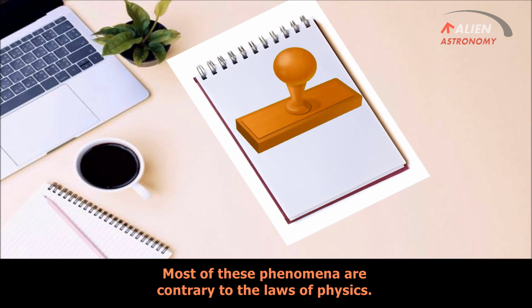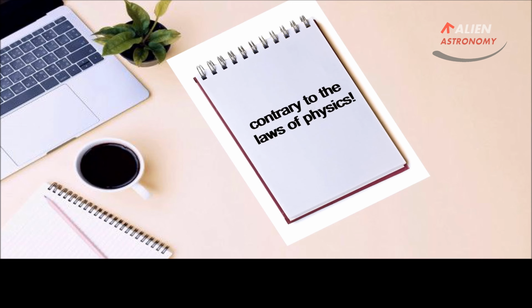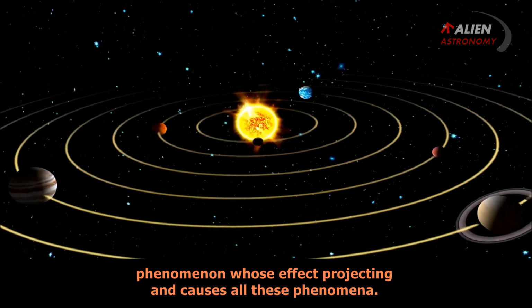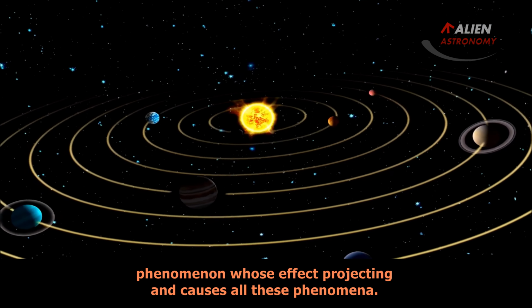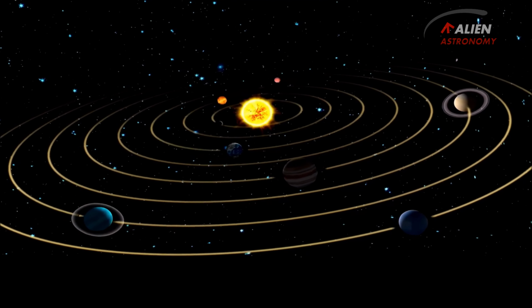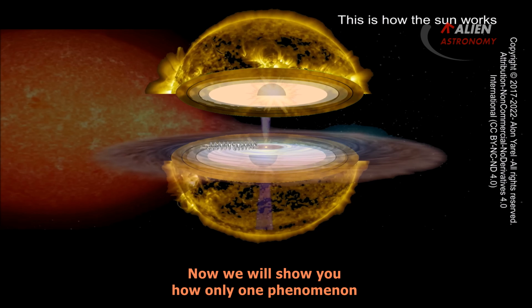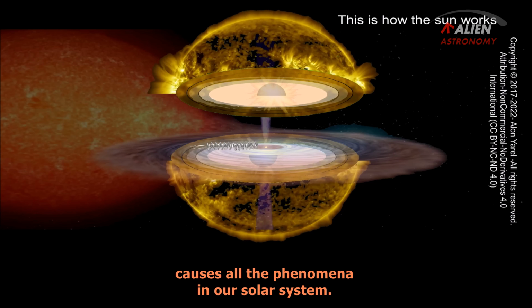Most of these phenomena are contrary to the laws of physics. All these phenomena show that there is here another force, an invisible phenomenon whose effect projects and causes all these phenomena. There is an answer for all this. An invisible phenomenon causes all the phenomena. Now we will show you how only one phenomenon causes all the phenomena in our solar system.